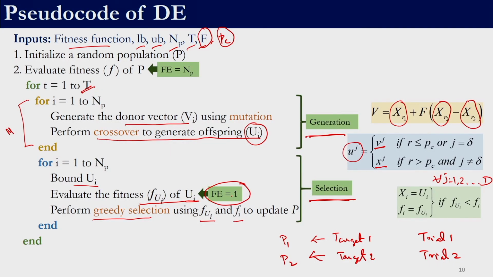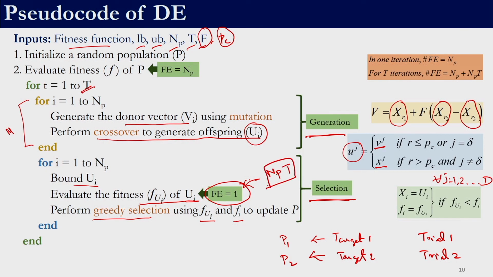So, here if we see, for every member we do one functional evaluation in this phase, and this happens for NP times. So, for every member we will be evaluating the fitness function value. So, this will be NP times t, because this one single functional evaluation is inside this termination loop. So, the total number of functional evaluations required in this for loop section is NP into t, and we require initial NP evaluations of the function in the initial stage before we begin the iterations. So, the total number of fitness function evaluations is given by NP plus NP into t.